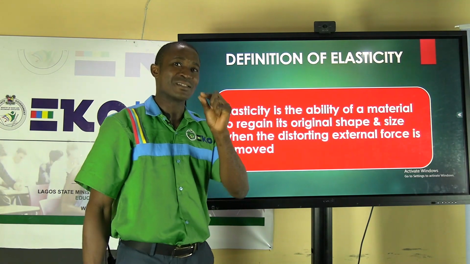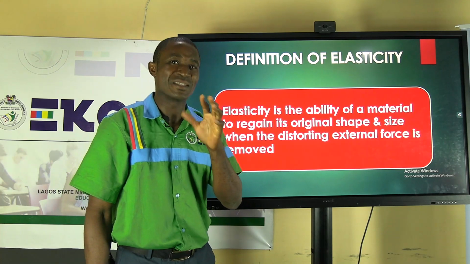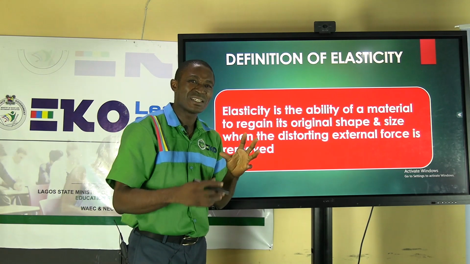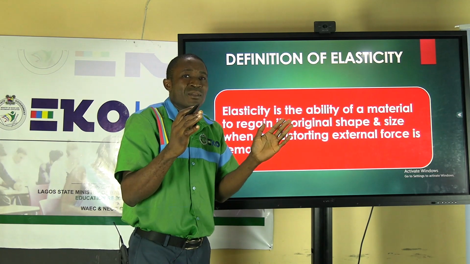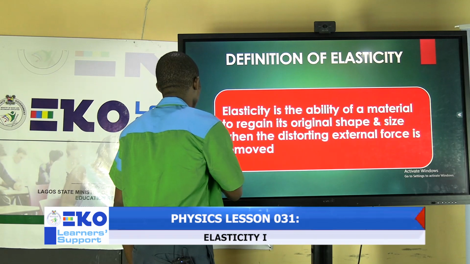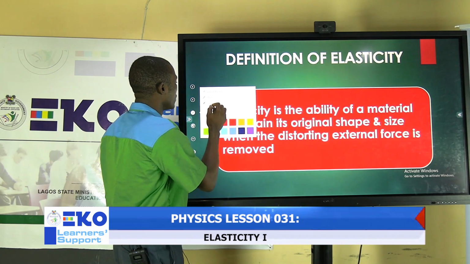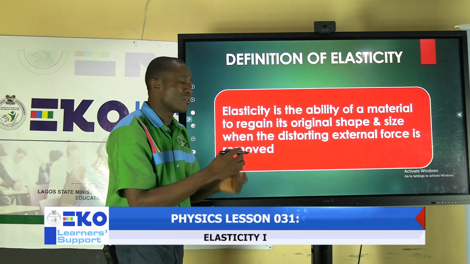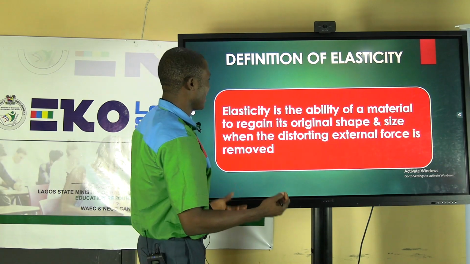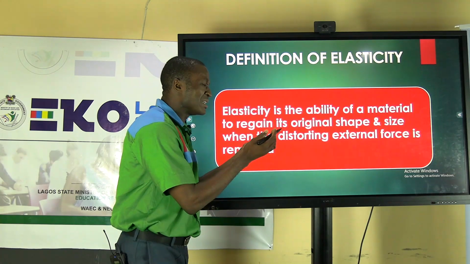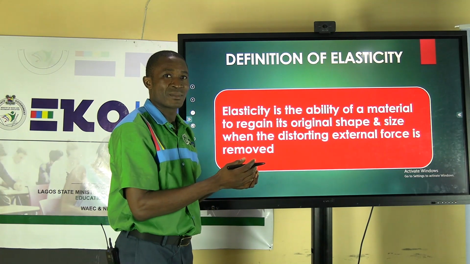Now, elasticity, from the word elastic. When something is elastic, it means it can go beyond its original size. And for that to happen, it means that it must be under the influence of force. So, when we say something is elastic, it means it can increase in size.